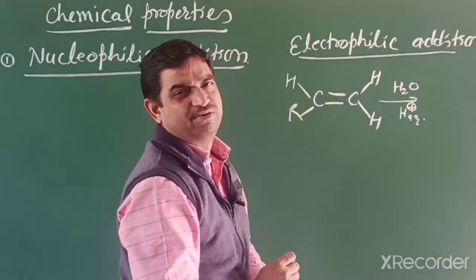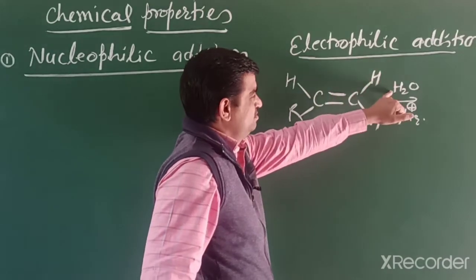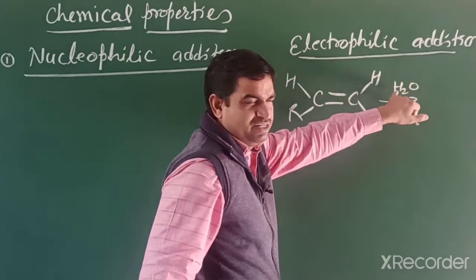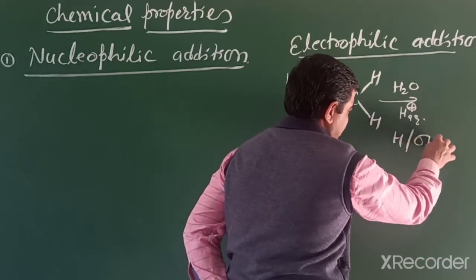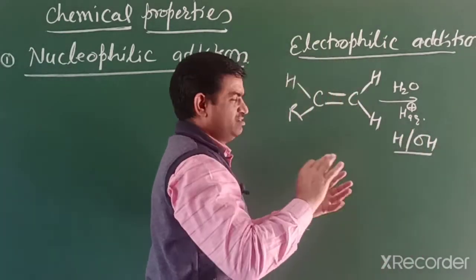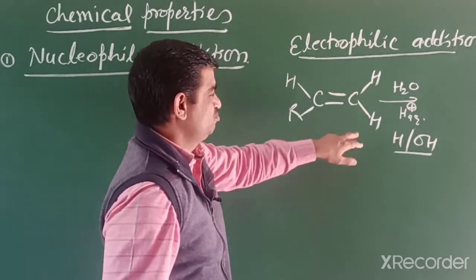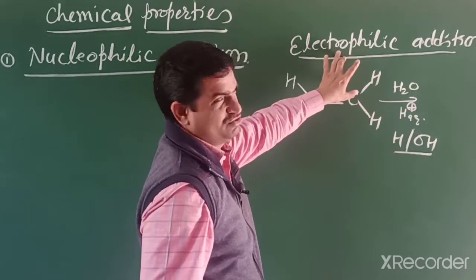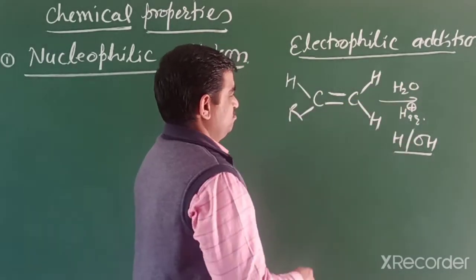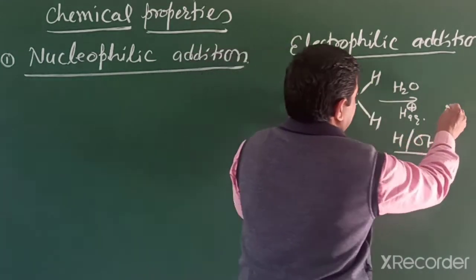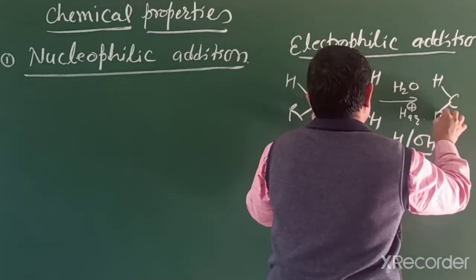After that a nucleophile adds. Both carbons get a part of the water molecule, one gets H, the other gets OH. First, addition of an electrophile, an electron loving species, means a proton. We discussed this reaction in 11th class.